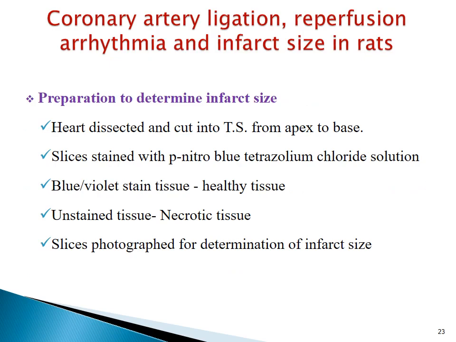Now regarding the experimental design for determination of infarct size, at the end of reperfusion period, as discussed in last slide, the animal is sacrificed with overdose of anesthetic. Heart is dissected and cut into transverse section from apex to base. The slices are stained with p-nitroblue tetrazolium chloride solution so that it can be visualized for the infarct tissue. In that, the blue or violet stained tissue indicates the healthy tissue, whereas unstained tissue indicates necrosis occurred. Slices are photographed for determination of infarct size. We are considering infarct size as necrotic tissue.